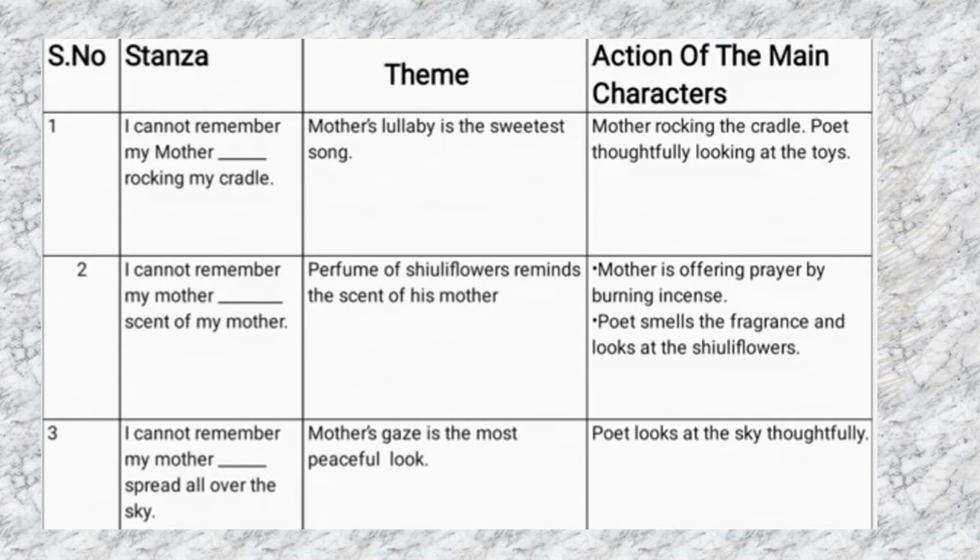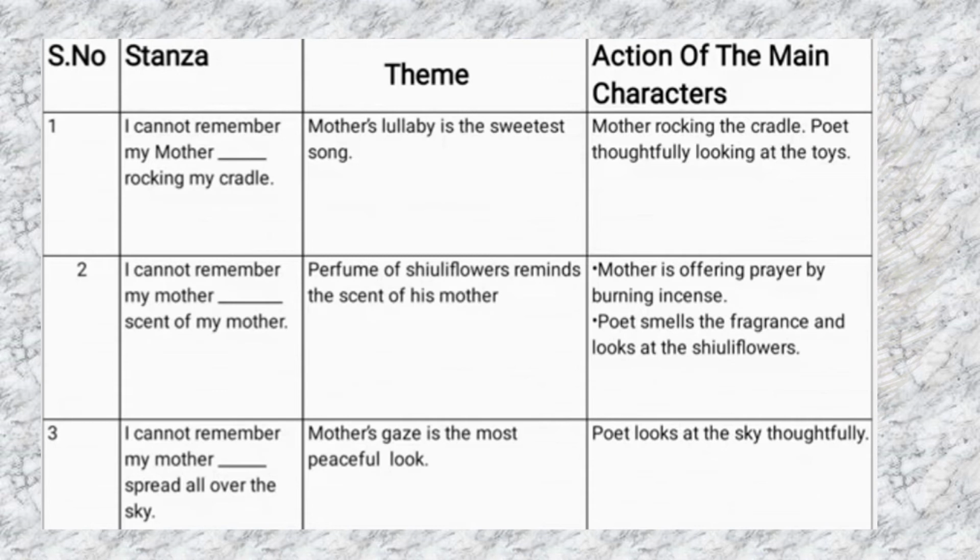Mother's lullaby is the sweetest song. Here in the poem, the poet recollects his mother's voice. Coming to the action, mother rocking the cradle, poet thoughtfully looking at the toys. You can see the characters are the mother and the poet.